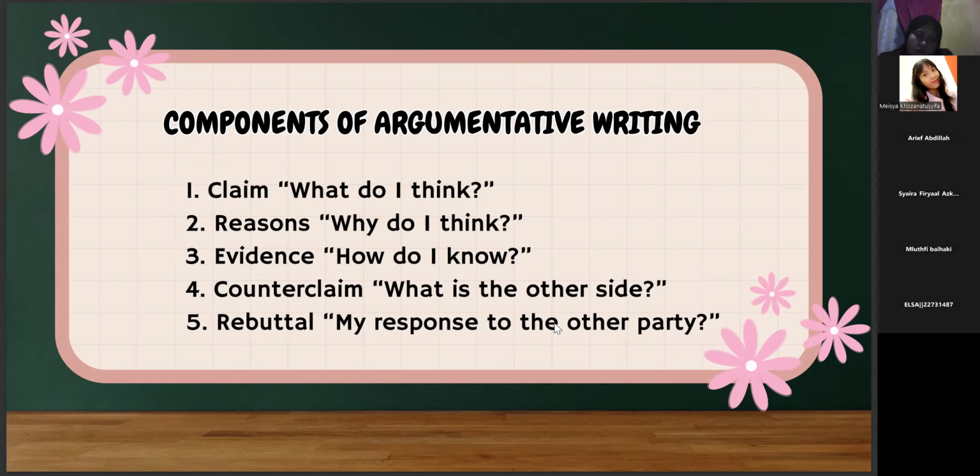For claim, in this component, the position taken by the writer, what the writer is trying to prove or argue. For component reason, provided to support a claim. Reasons are supported by evidence.